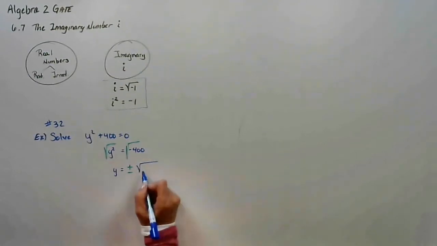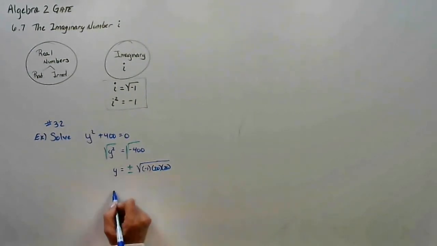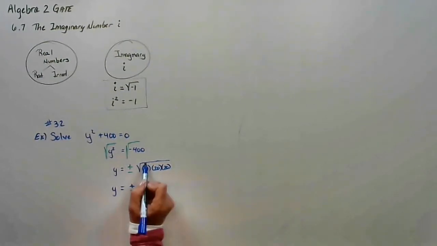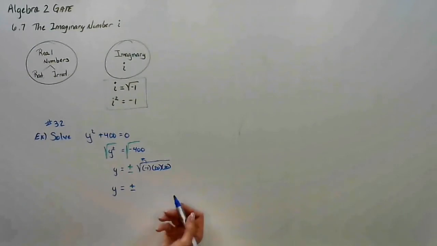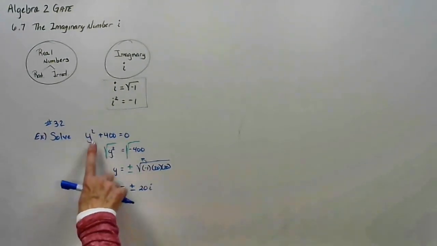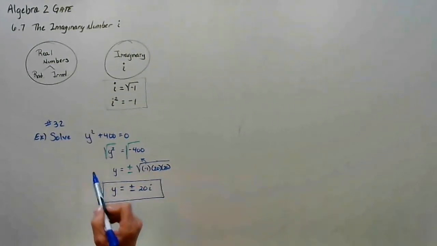And now technically, this becomes a negative 1. 400 is 20 times 20. So take out everything you can. I have a positive and negative. I can take out an i, and I can take out a 20. So I get 2 solutions, which we are guaranteed to have because the degree was 2. And those 2 solutions are both pure imaginary numbers, positive 20i and negative 20i. So we still got our 2 solutions.